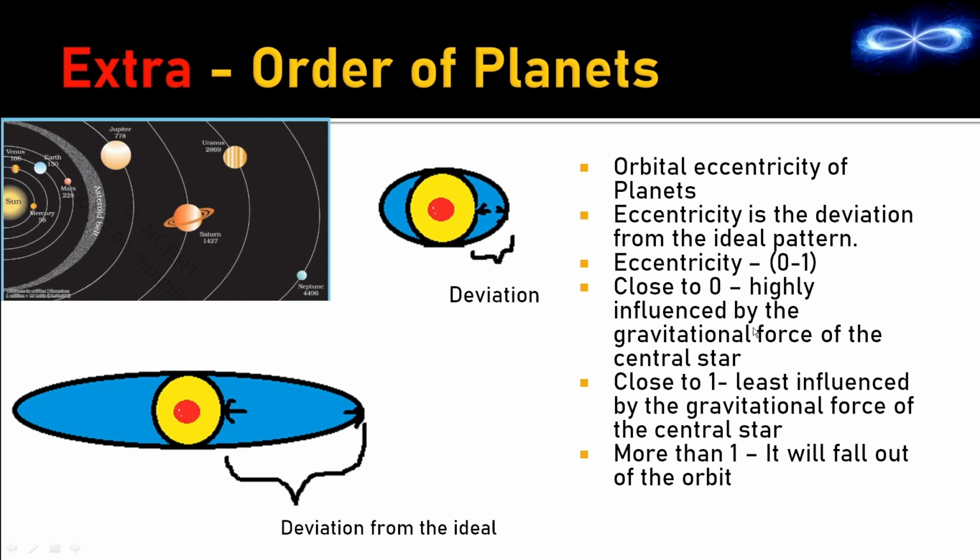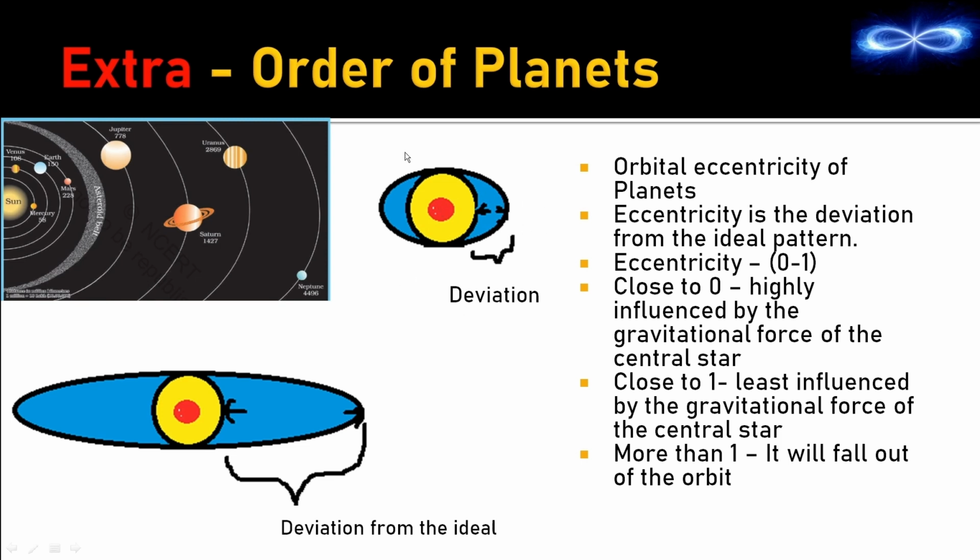And what will happen if it is 1? That means in the fight, the inertia has won. So what does that mean? That means the planet will fall out of the solar system. It will not have to follow the path because its inertia has won. Instead, it will move in a straight line and just move out of the solar system. So even that is not supposed to happen, and that is the reason the eccentricity is between 0 and 1, and not 0 or 1. If it is 0, it will fall onto the sun. If it is 1, it will fall out of the solar system.